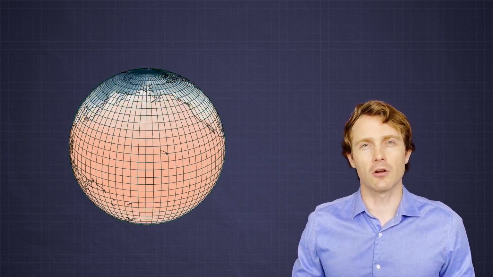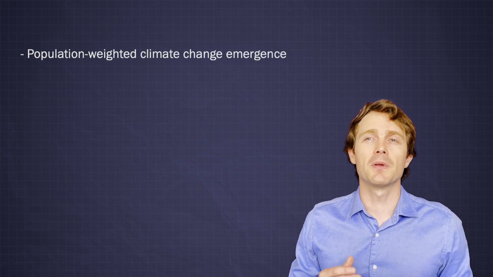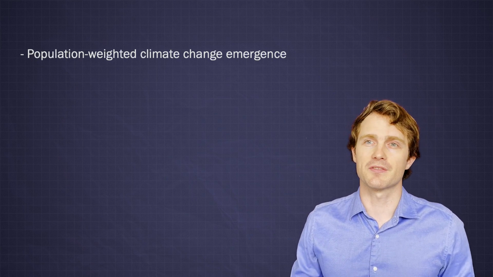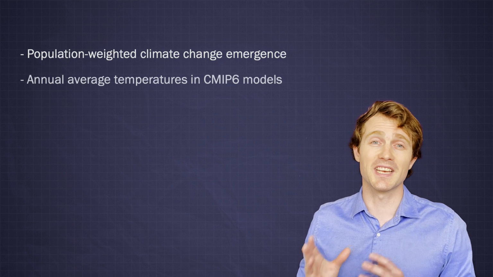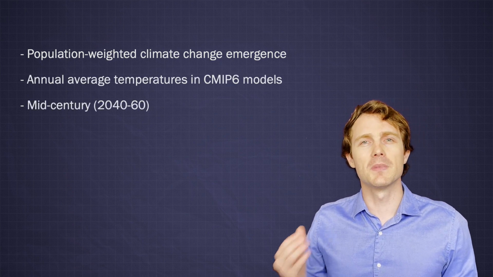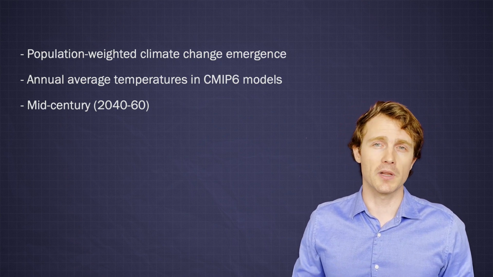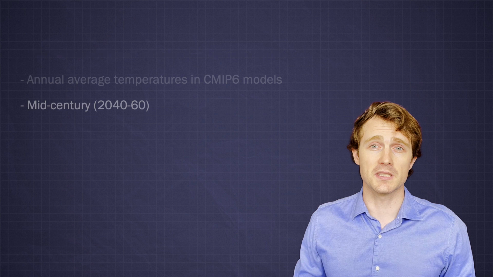Global climate models are incredible tools for understanding the potential outcomes of future climate change that people may be exposed to. But as they are updated, so too are our projections. In this work, we use a population-weighted climate change emergence framework to assess future changes in annual average temperatures for CMIP6 era models. We focus on the mid-century period of 2040 to 2060, a time within the current planning horizon of many companies and governments.